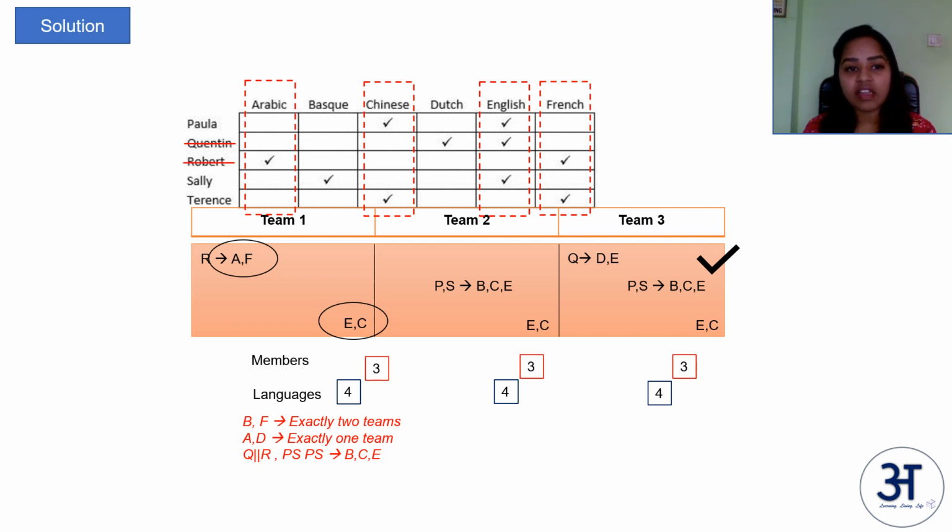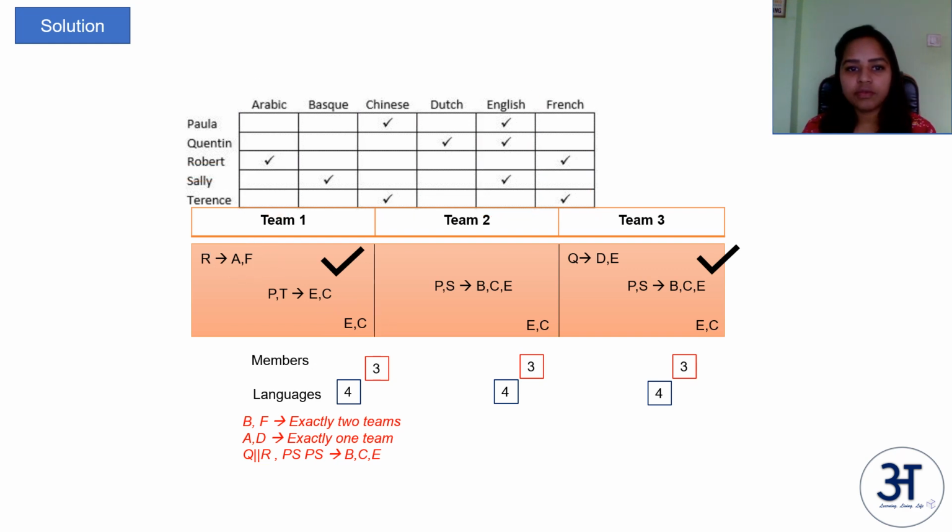R is already a member. S cannot be a member. So the only 2 people who are left are P and T, and these 2 will be the members of team 1. P speaks E and C, and T speaks C, so they are the members of team 1. So we have all the information in team 1 as well.